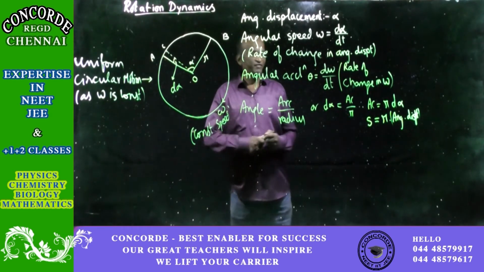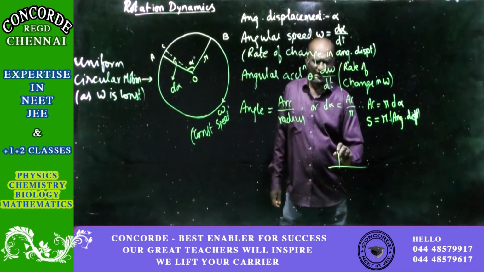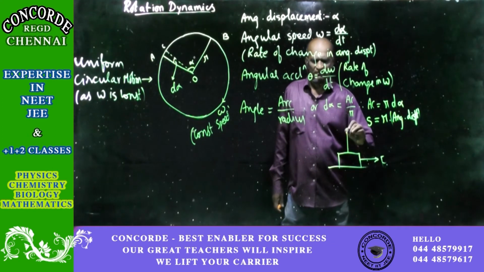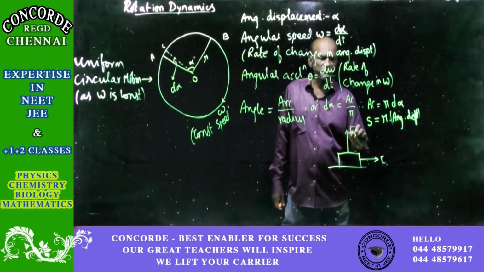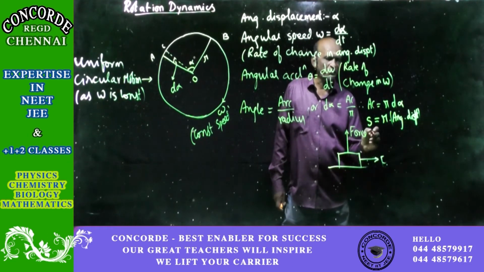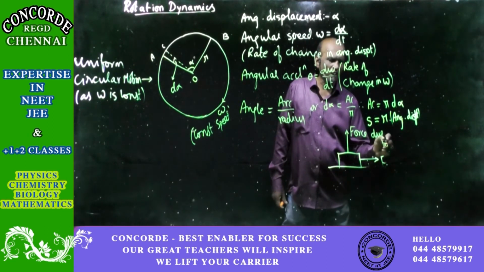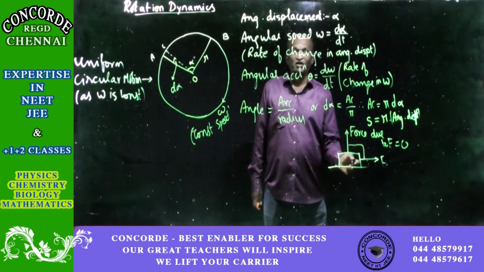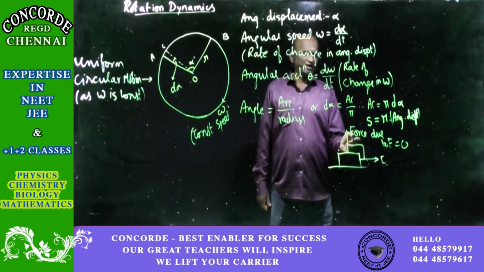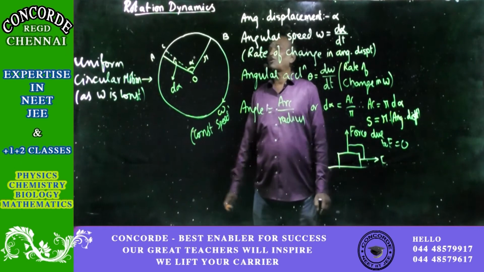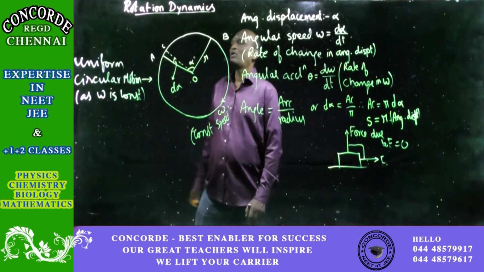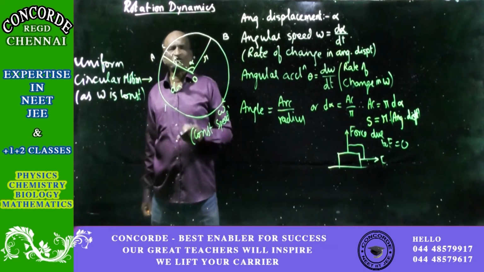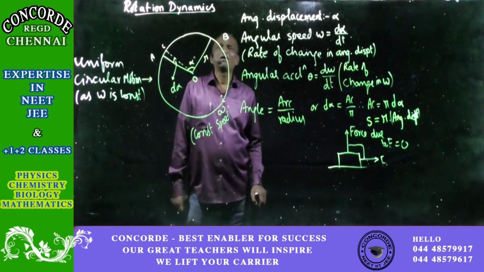We know that if any force is acting in the horizontal direction, the effect of this force at 90 degrees, say in the vertical direction, is 0. Because of this, force due to F is equal to 0. At 90 degrees, any vector will not have an effect. No vector will have an effect at right angles to itself. So like that, the acceleration along the angular direction for angular motion is 0, but still acceleration is there. How?